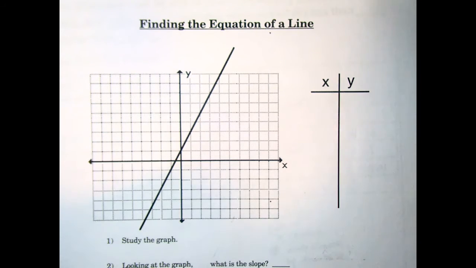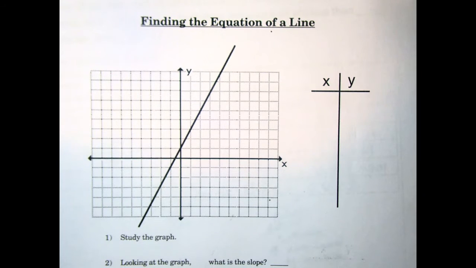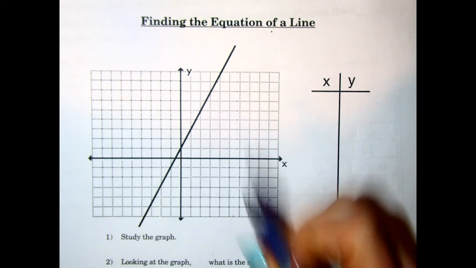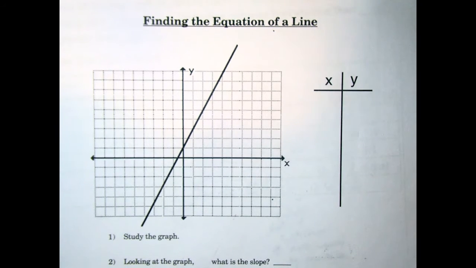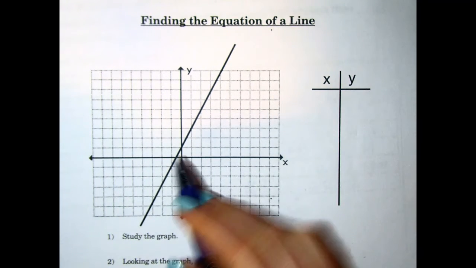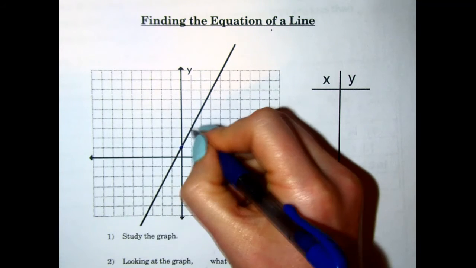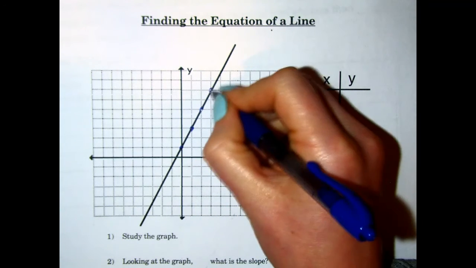Good morning. Your objective is on the board, and there's a place for you to write it down in the beginning of your packet. For today, our objective is that we are going to be building an equation from a line. We have had some practice with this already, but just to really solidify it, first we're going to write down our points in our table.